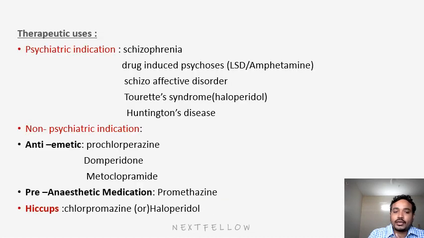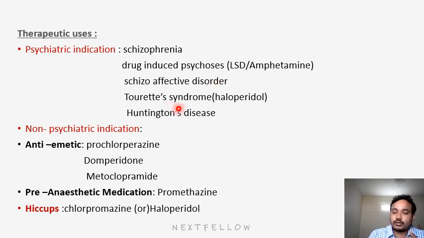So what are the therapeutic uses? Mainly psychiatric indications. Obviously, schizophrenia, because of the overactivity of dopamine, we'll use these drugs. Next, drug-induced psychosis, like LSD and amphetamine. They induce psychosis like illusions, delusions, and hallucinations. To overcome all of those, we'll use these antipsychotic drugs. Then schizoaffective disorders. In schizoaffective disorders, the patient will have two phases. One is the manic phase followed by the depression phase. Based on the phase, if he's in depression, we'll use antidepressant drugs. If he's in mania, we'll use lithium.